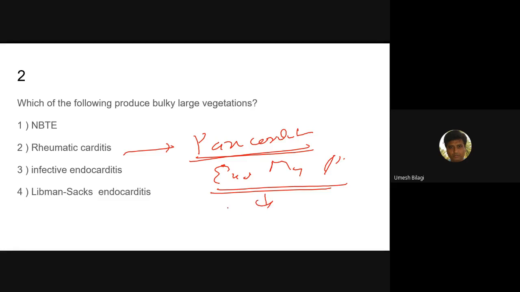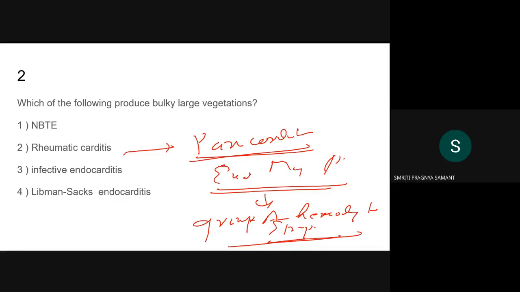Which bacteria is responsible for rheumatic carditis? Group A hemolytic streptococcal infection. This is a standard MCQ. Group A hemolytic streptococci is the cause for rheumatic carditis.